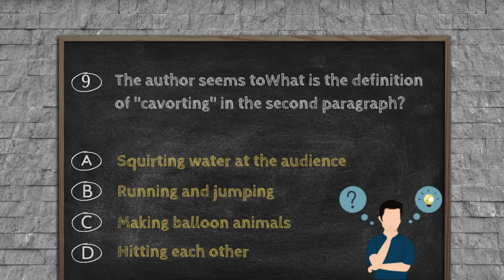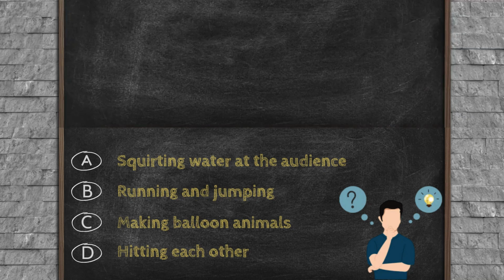Question number 9. What is the definition of cavorting in the second paragraph? Option A, squirting water at the audience. Option B, running and jumping. Option C, making balloon animals. Option D, hitting each other.